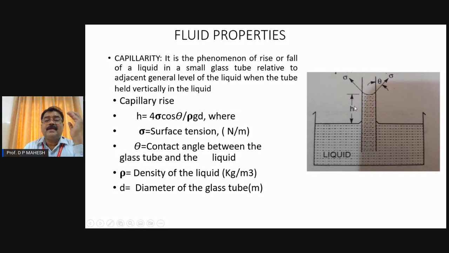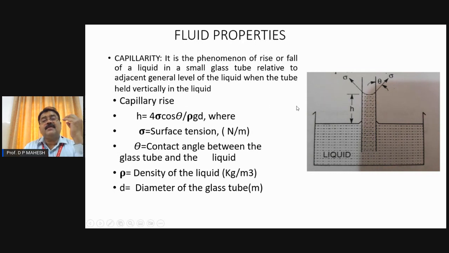This is called capillary rise, and the height by which the liquid rises in the glass tube depends on several factors. The factors are the surface tension of the liquid, the diameter of the glass tube, and the density of the fluid. All these factors will influence this rise. And for that, we have a formula.